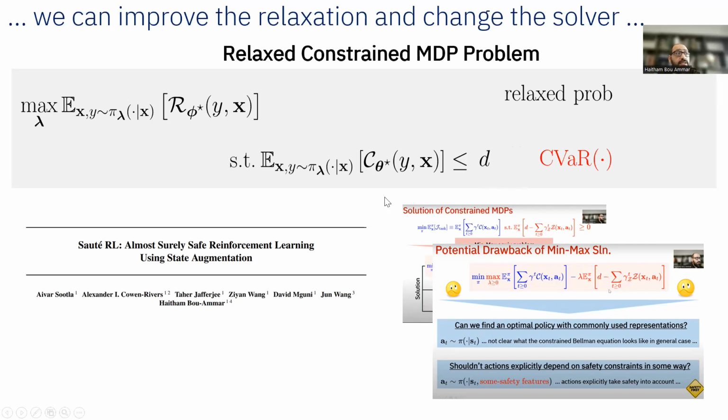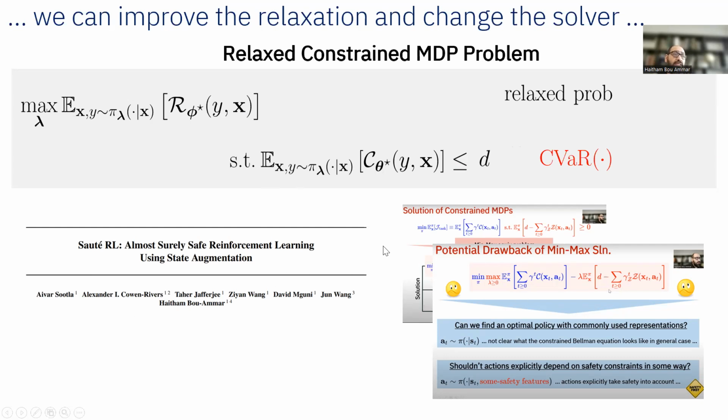One way to extend this is you can become almost sure safe by considering different types of constraints. So instead of just collapsing for every X and Y that cost into an expectation over your data, you can actually collapse that cost into a constraint, which is like a conditional value at risk constraint. So that will be like the probability of being safe. And then if you actually maximize this or deal with this constraint problem, then you will arrive at almost sure results, meaning that your results will be with a high probability safe rather than just on average being safe.